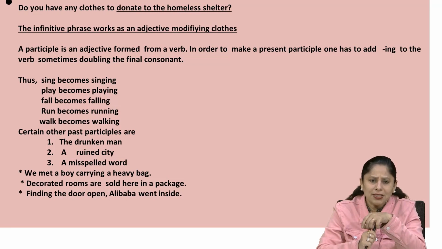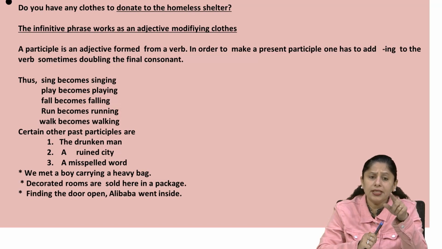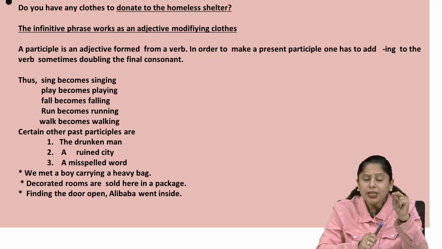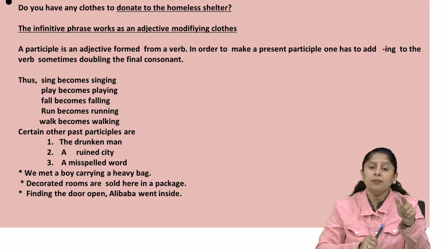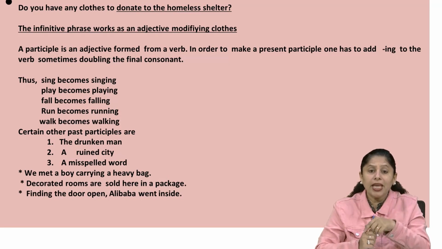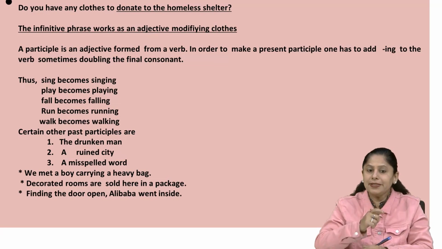Could you find the participle over here? Of course, it is coming in the sentence. Look over here, the drunken man, a ruined city, a misspelled word. All these are the participles and they are the adjectives. How is the man? Drunken man. How is the city? A ruined city. How is that word? A misspelled word. So drunken, ruined and misspelled are the examples of participle words, and they are playing the role of the adjectives because they say something more about man, city and word.